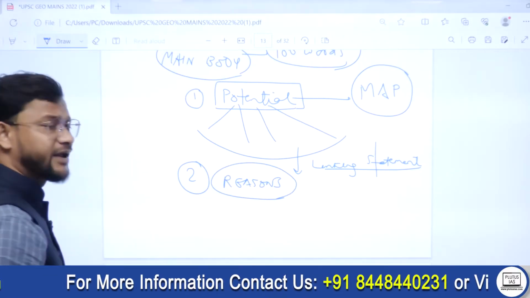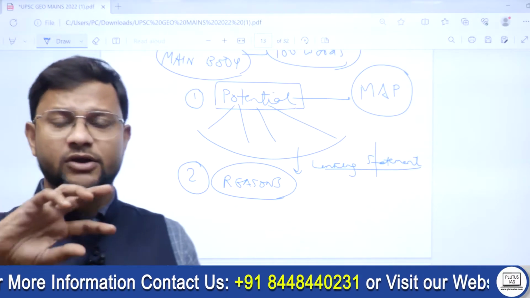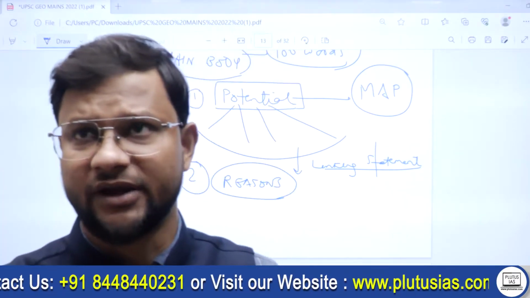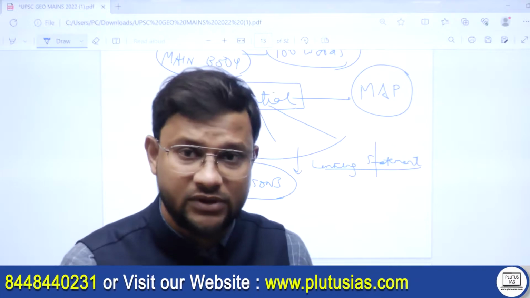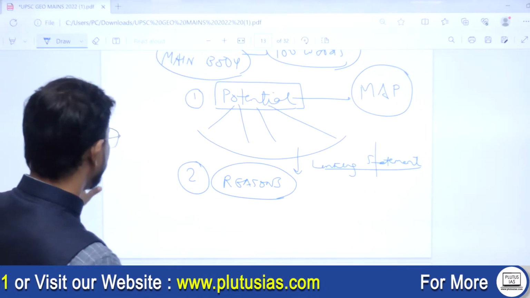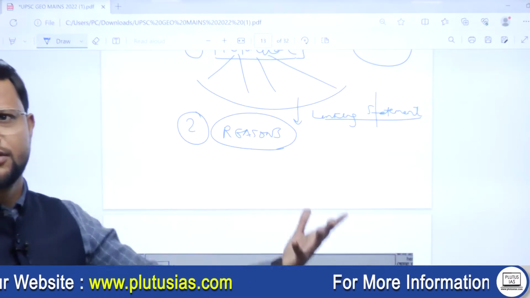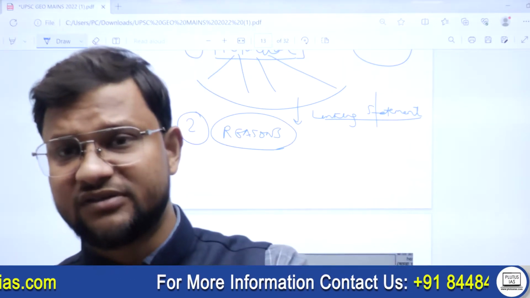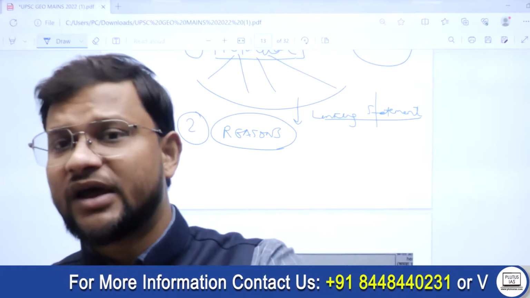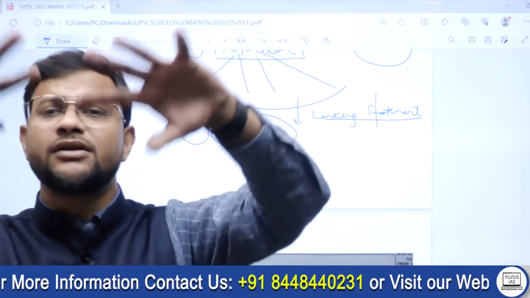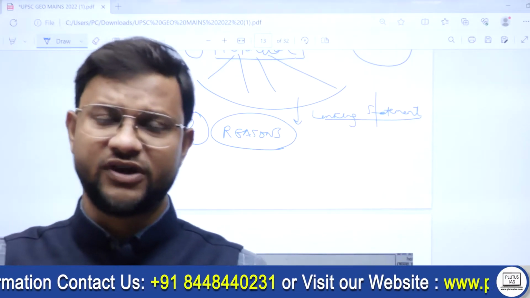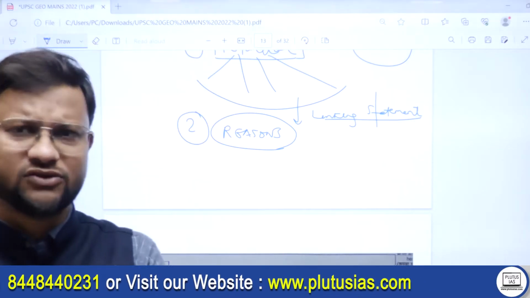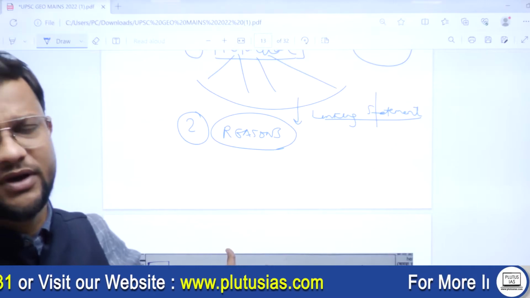10 मार्कर है तो आप डायग्राम भी ड्रॉ कर सकते हो, फ्लो डायग्राम है या कोई माइक्रो डायग्राम्स ड्रॉ करके कर सकते हो. इट्स अप टू यू, वट एवर यू फील कंफर्टेबल विद एंड द काइंड ऑफ कंटेंट यू आर हैविंग विद, it depends on. Okay, so reasons like say whatever, like say due to natural limited potential, geographical factors है, or investment limitations है, or state policies as over there, technological limitations है, and all other factor. Northeastern states में अगर हो तो accordingly you will find they are having limited potential. You can write this way. Okay, okay, you will find in the model answer as well written by me.